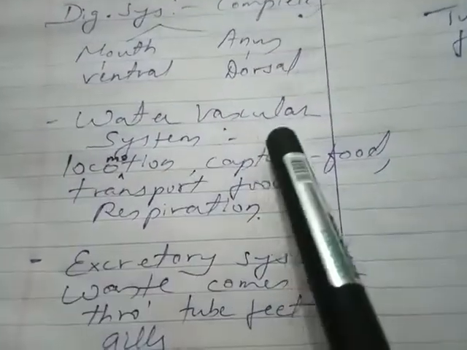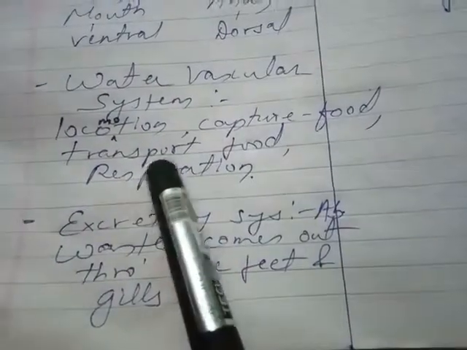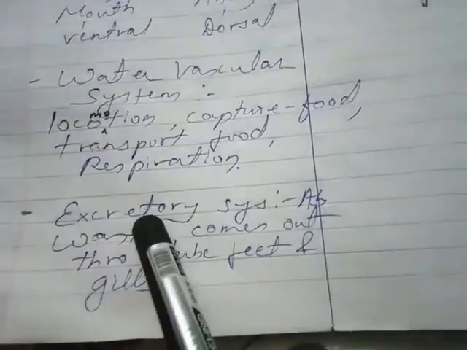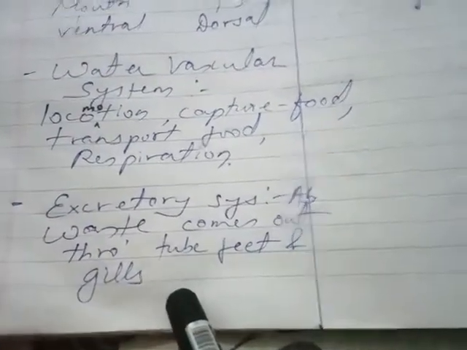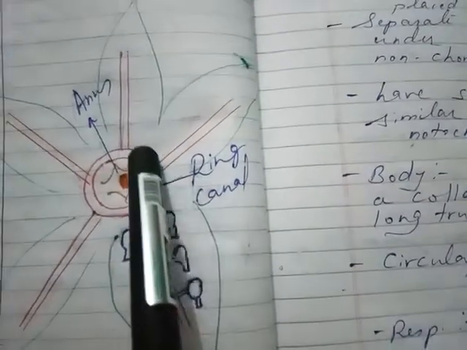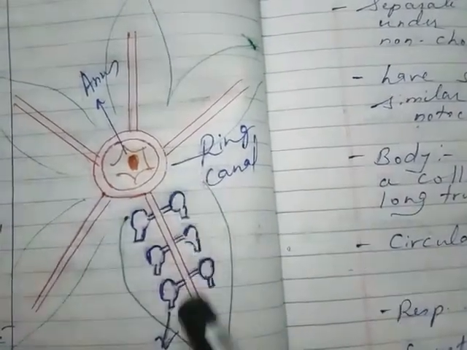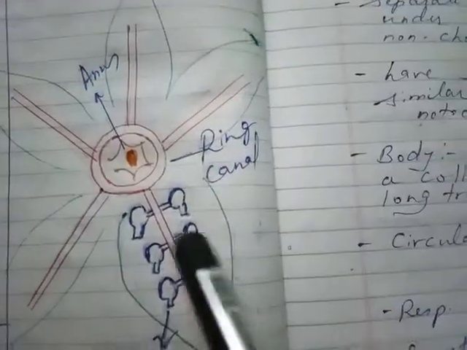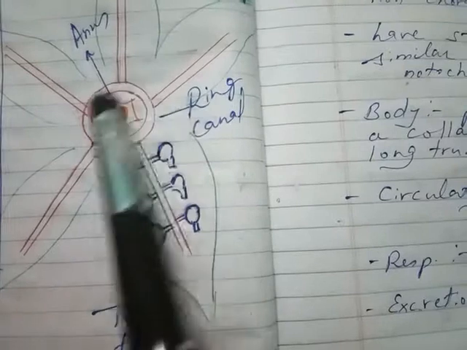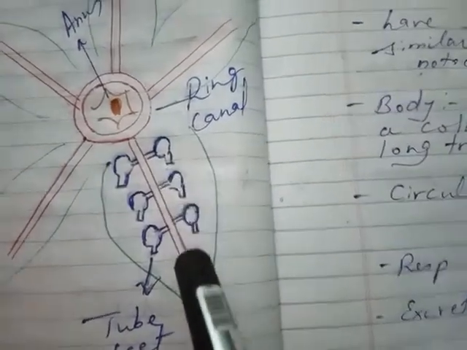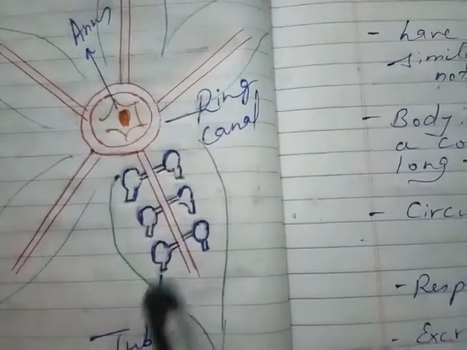Then the water vascular system is present. This water vascular system helps in locomotion, to capture food, for transport of food, and for respiration. And the excretory system is absent. Waste comes out through the tube feet and the gills. So such a water vascular system is present. This is called the ring canal. These are lateral canals. Lateral canals will be present, and these are the tube feet which are attached to them. So through this water vascular system locomotion takes place, they capture the food, respiration also takes place with the help of this, and the waste comes out through the tube feet and the gills.